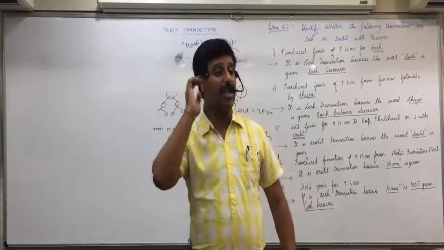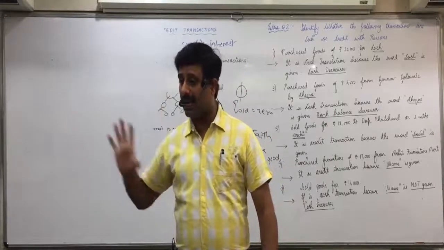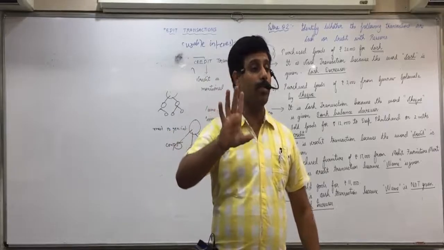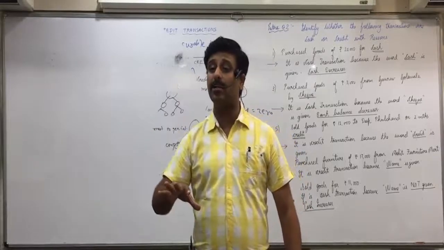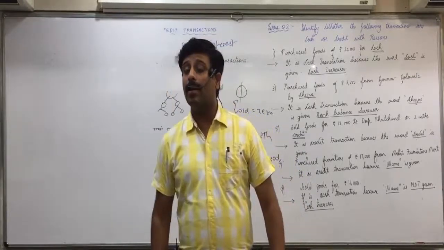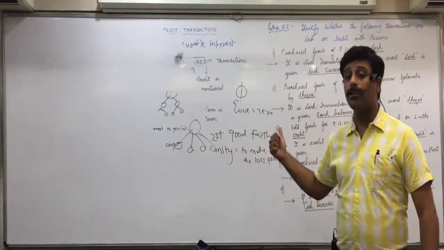Practically tell me, if interest on capital you do, like 2 effects: P&L appropriation, debit side, partners capital, credit side with amount. Would it take more than 1 minute? No. So 5 to 6 minutes I'll give you. I'll discuss those adjustments and then you will try the effects of those adjustments on your own. Then I'll show them on the board and you will verify whether you have done it correctly or not.